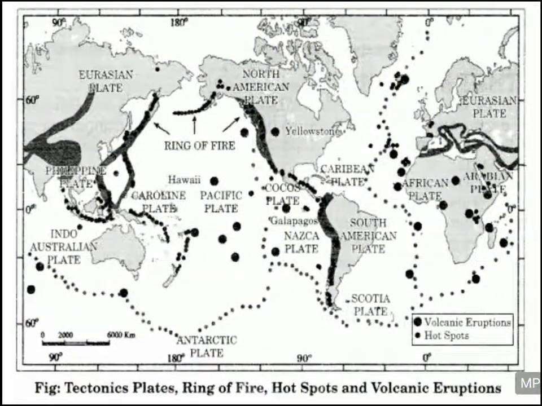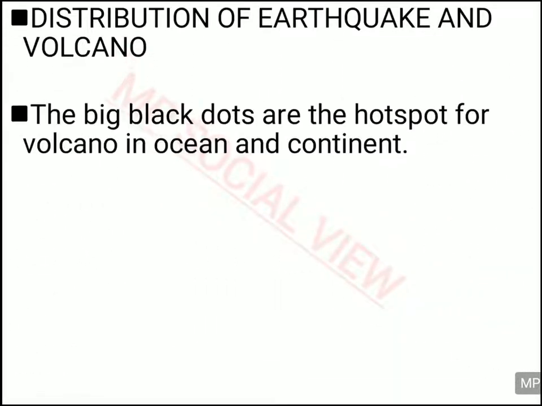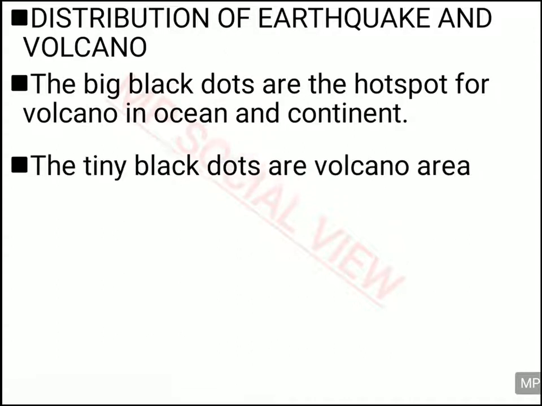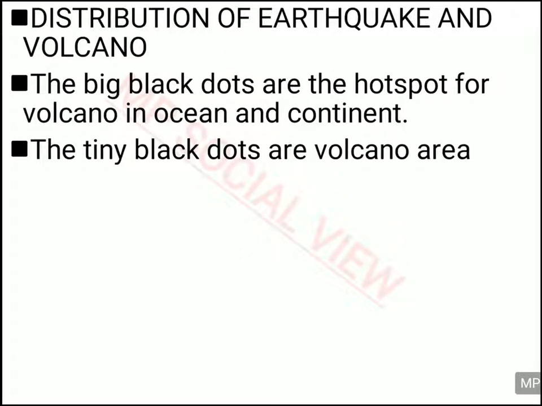Alright, now we are going to see the distribution of volcanoes and earthquakes in the world. This is the distribution of volcanoes and earthquakes shown in the map, and this same map is given in your book, so you can study this map in your book also. In this map you will find some symbols like big black dots and tiny black dots. The big black dots are actually hotspots of volcanoes. Tiny black dots are also volcanic areas, but the big black dots are the hotspots.